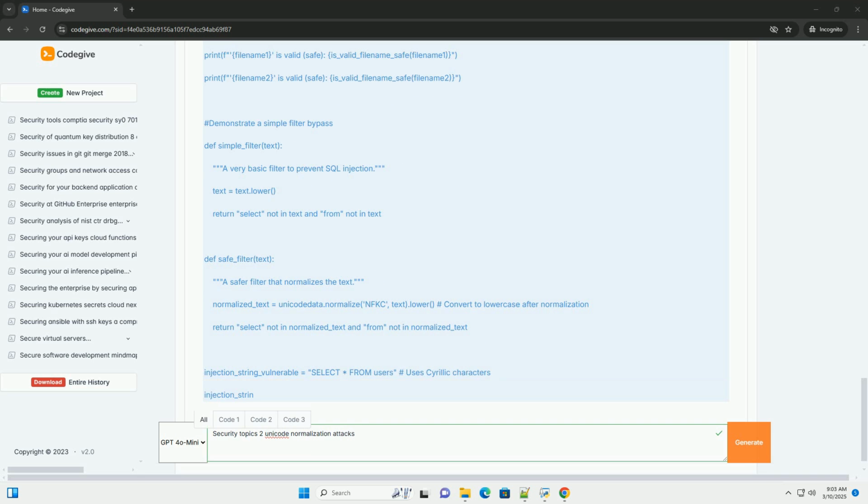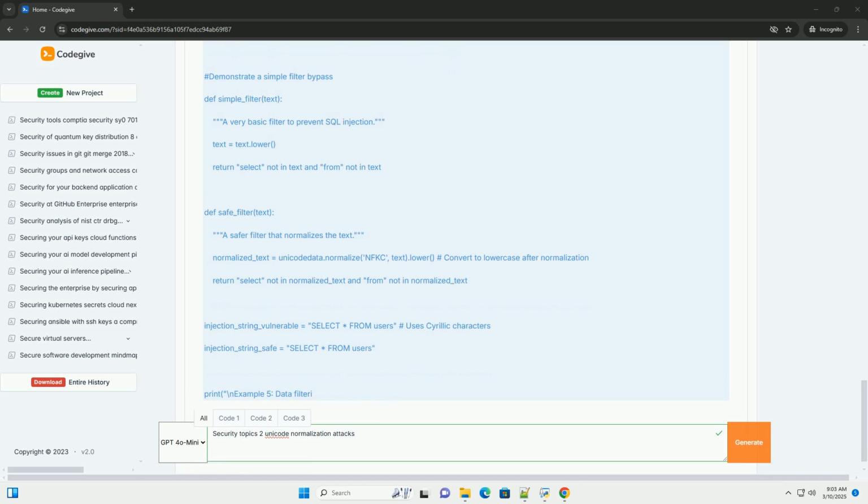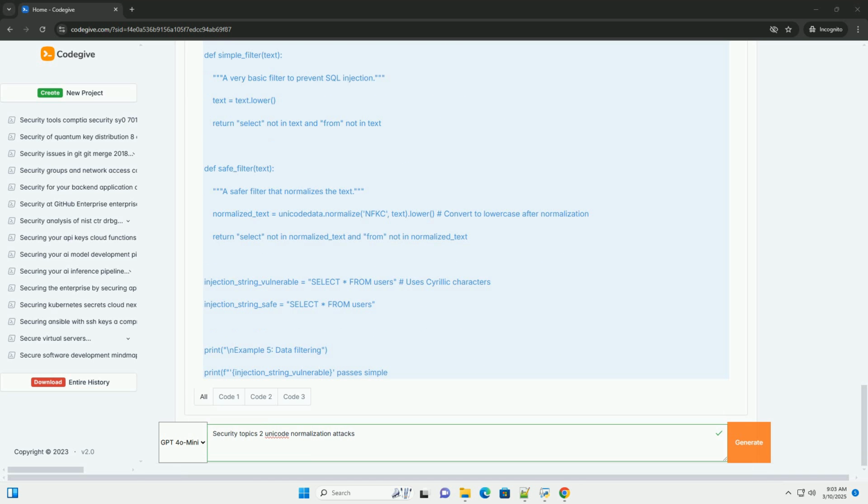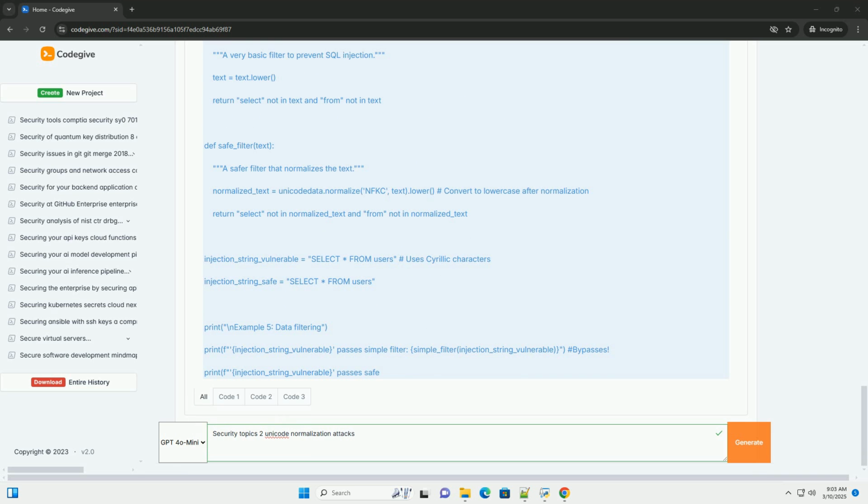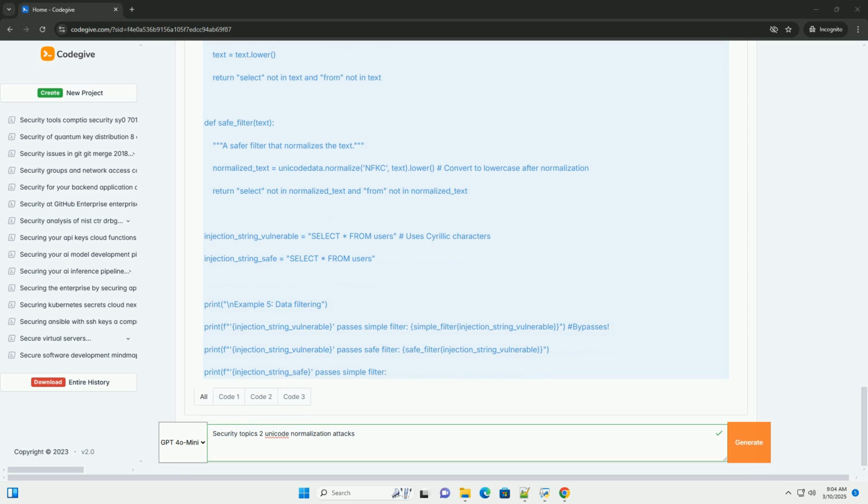5. Code examples, a practical demonstration of the attacks and mitigations using Python. 6. Mitigation techniques, robust strategies for preventing Unicode normalization attacks. 7. Real-world examples and case studies, illustrating real instances where these attacks have been exploited. 8. Best practices, a summary of guidelines to ensure secure Unicode handling in your applications.